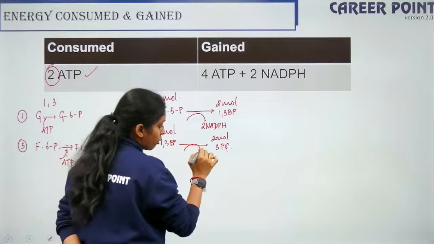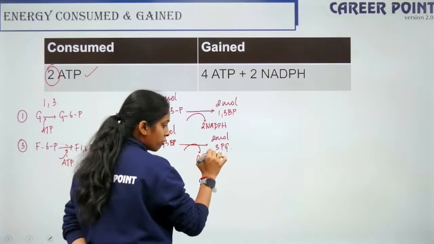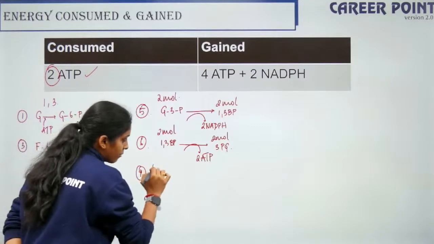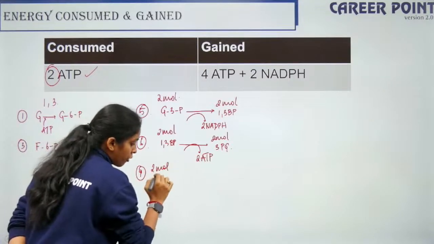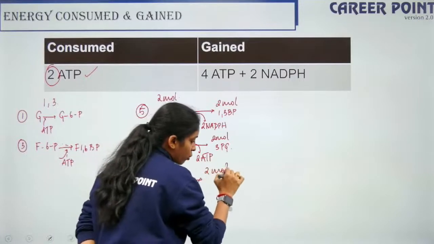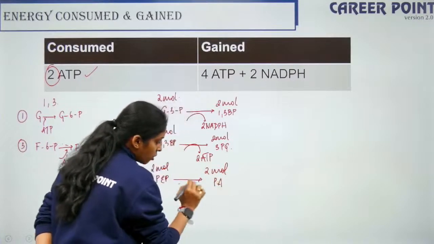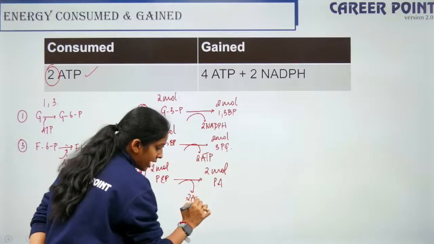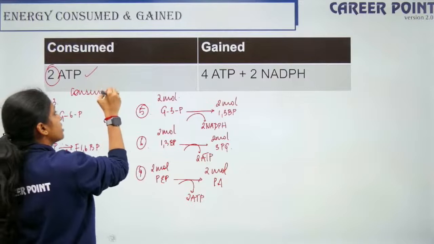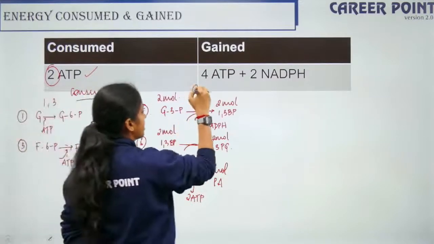This step also gave us 2 molecules of ATP. And then the last step, the 9th step, where 2 molecules of phosphoenol pyruvate gave us 2 molecules of pyruvate or pyruvic acid. Again 2 ATP were gained. So this is the ATP that was consumed and this is the ATP that is gained.